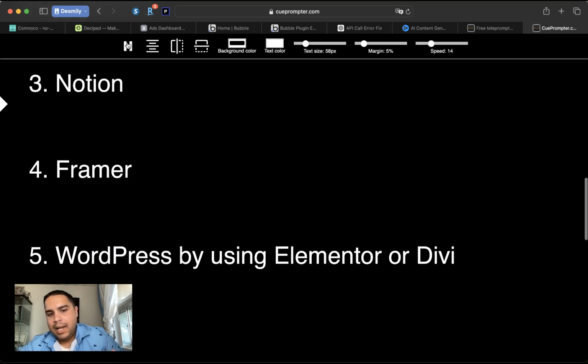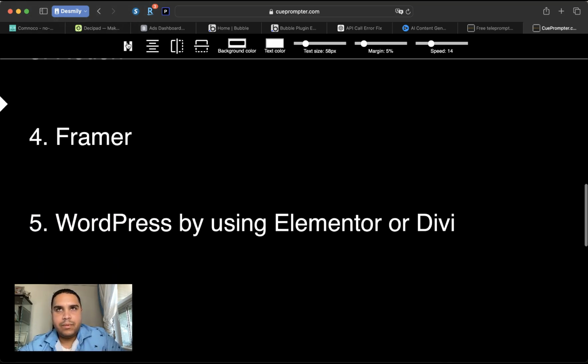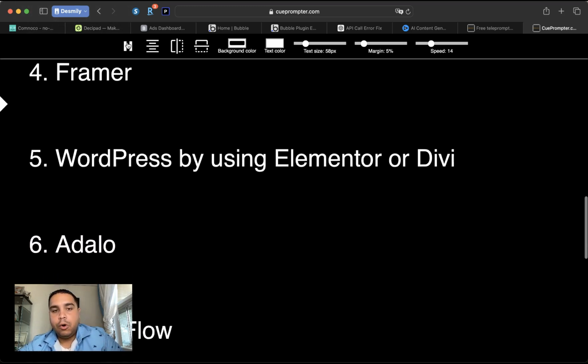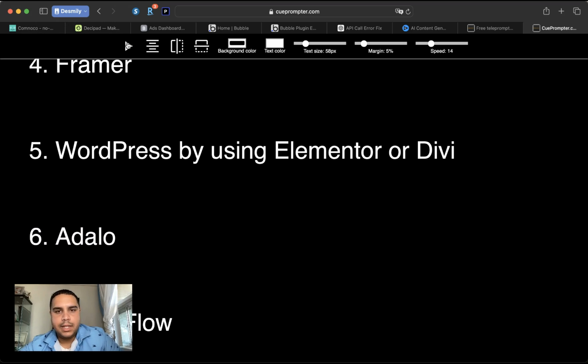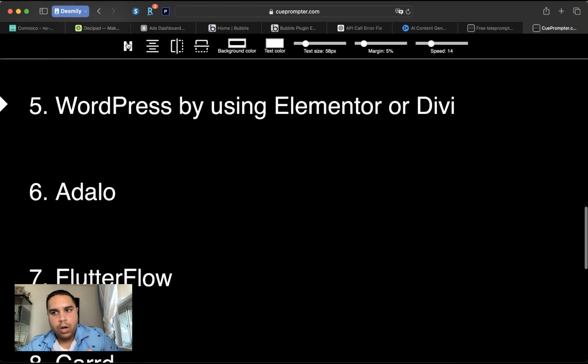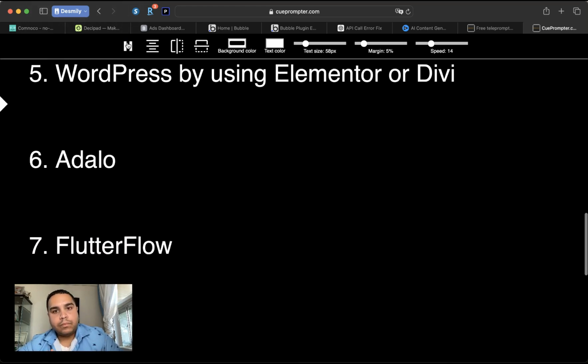Now for the next one, a little bit less obvious, or should we say more obvious? I don't know. WordPress. If you're using Elementor or Divi, you can be building templates and selling them. WordPress powers about 30% of the internet, so there are many people building on WordPress. If you can build something in any of the other no-code tools, you can build something in Elementor and you can sell it.